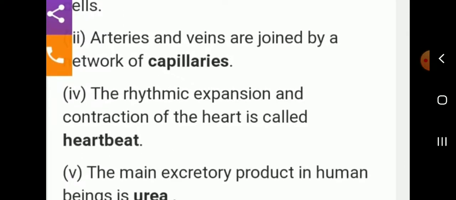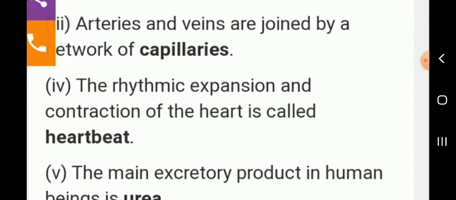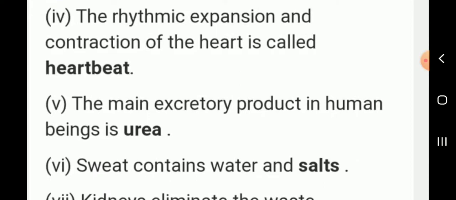The next, rhythmic expansion and contraction of the heart is called heartbeat. That's all. Next, the main excretory product in human beings is, the answer is urea.